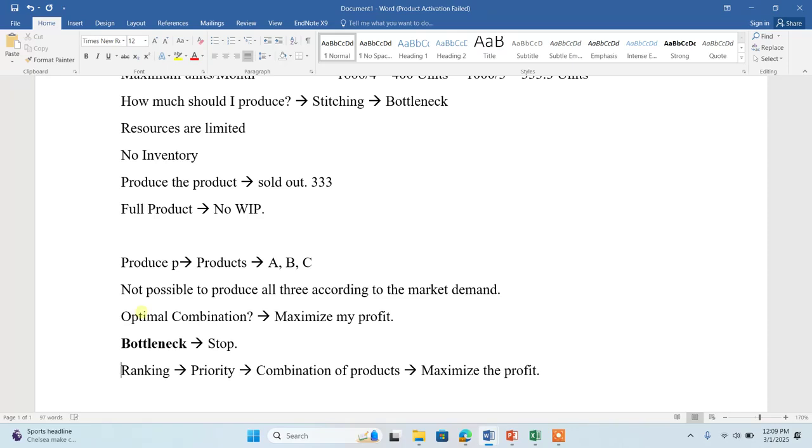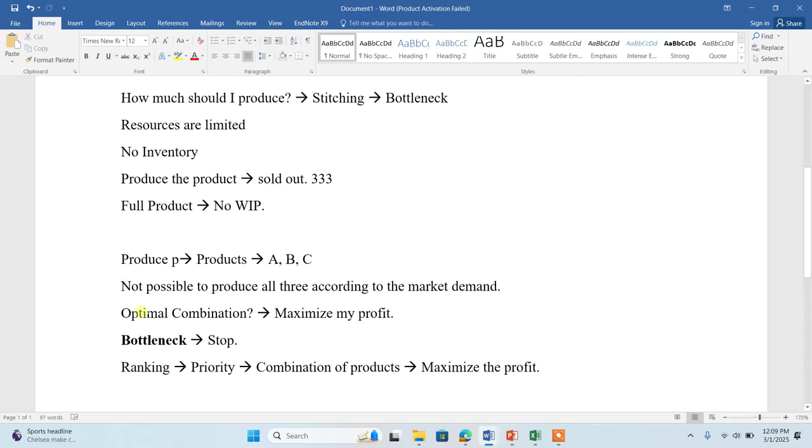Now the question arises, on what basis will we do the ranking? What will decide that first we should produce A, then second we should produce C or B? For this, we need to calculate the throughput accounting ratio.